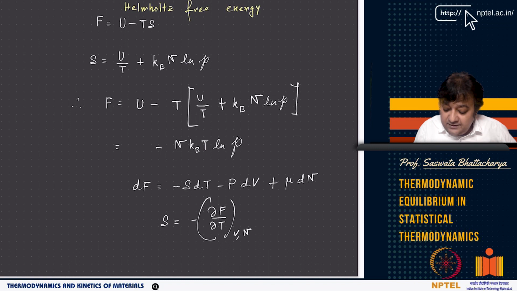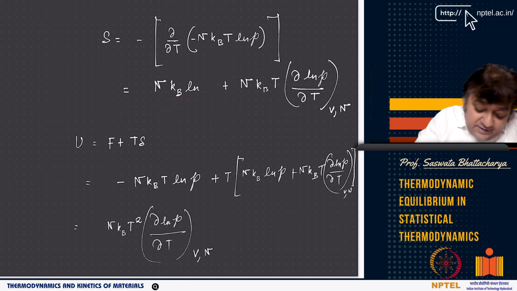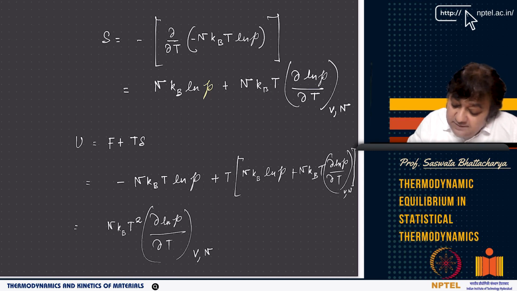Similarly, I got S, and S again can be written as N kB ln P. Again, don't confuse this P, plus N kBT del ln P del T. And then from here we can write U equals F plus TS, from the definition. So we can write, you will get that it is N kBT squared.